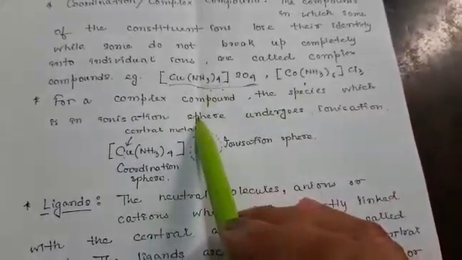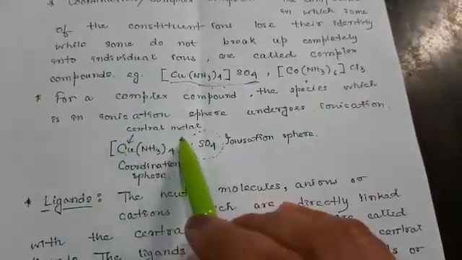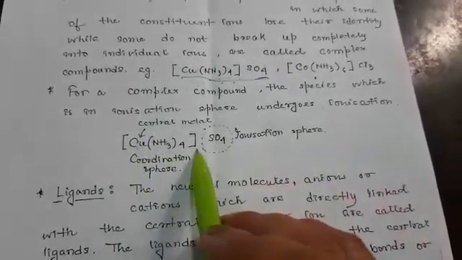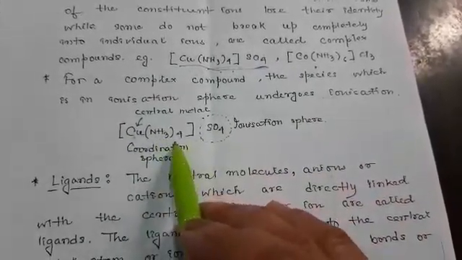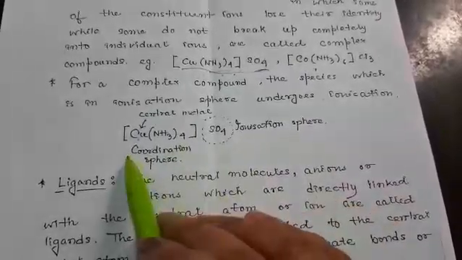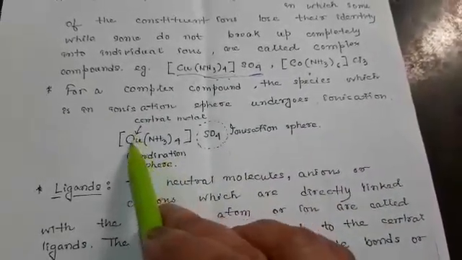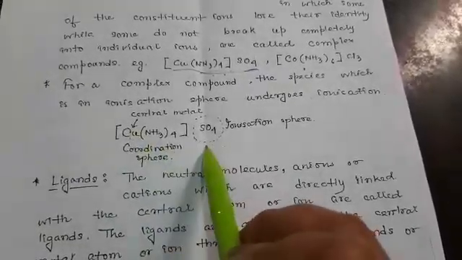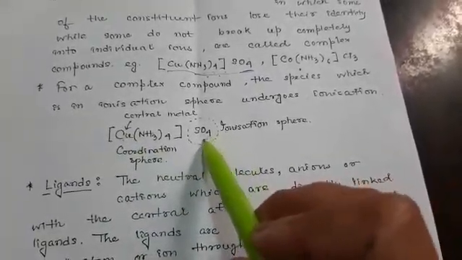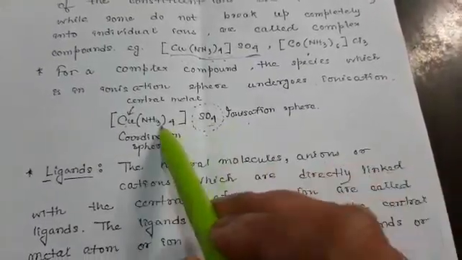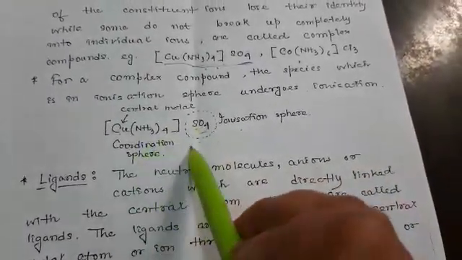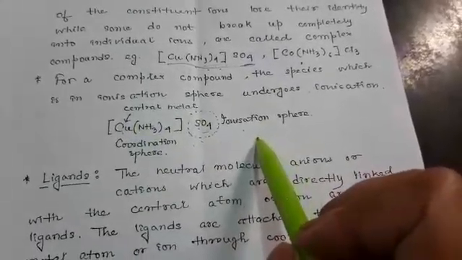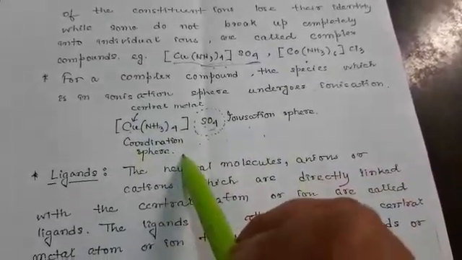For a complex compound, the species in the ionization sphere undergoes ionization. Like this example, in which there is ammonia, sulfate and copper. This copper is the central metal and this is the coordination sphere, and sulfate SO4 is the ionization sphere. So complex compounds are divided into these parts: one is the central metal and coordination sphere, and the other is the ionization sphere.